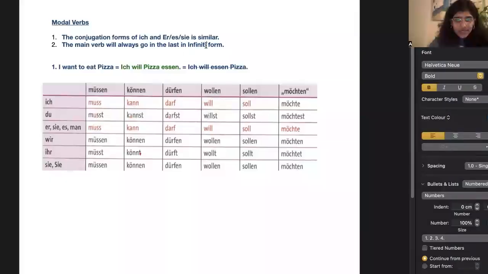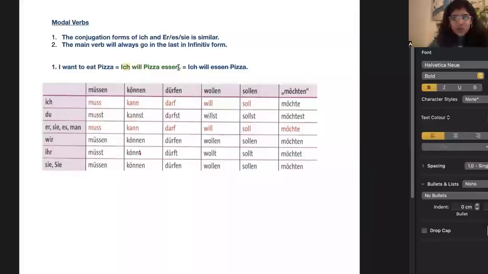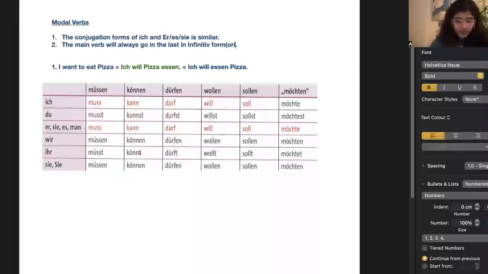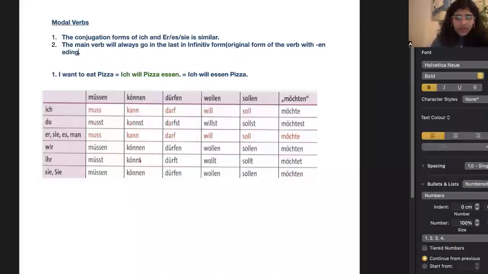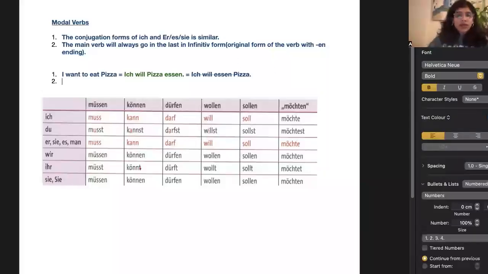So now, guys, if you see here in the sentence that we have written, ich will Pizza essen, with ich we do verb stem plus e, right? So should I write esse or should I write essen? Because infinitive form means the original form of the verb, which is with an en ending. So that means whenever we use a modal verb, the main verb will always go at the end of the sentence in its original form, without any conjugation, with en. Okay, now let's see more examples.